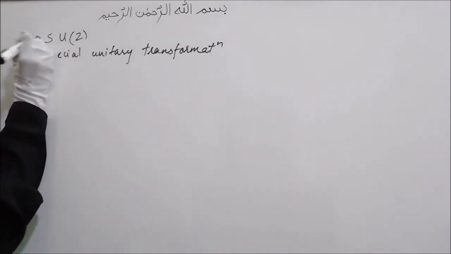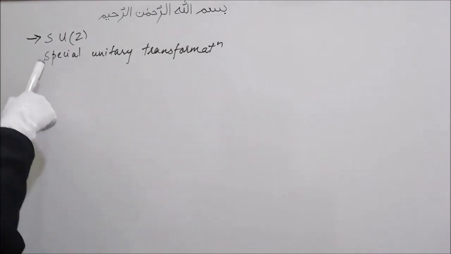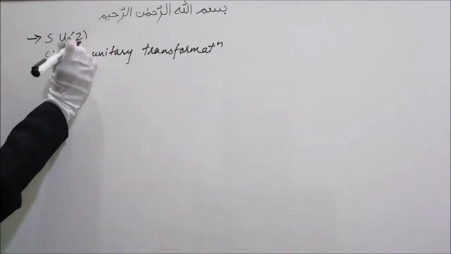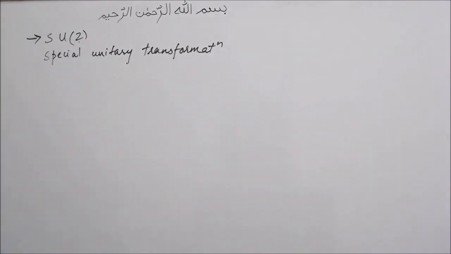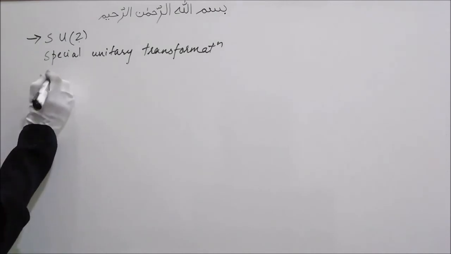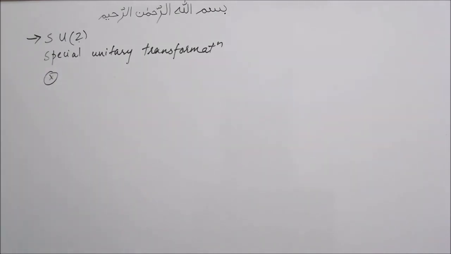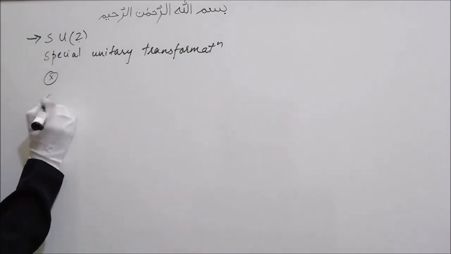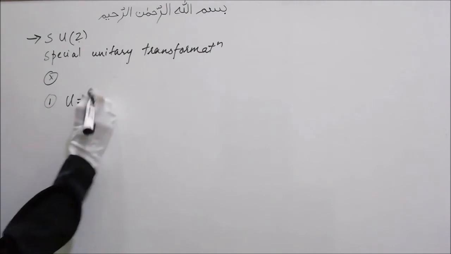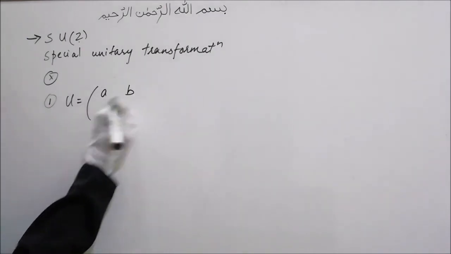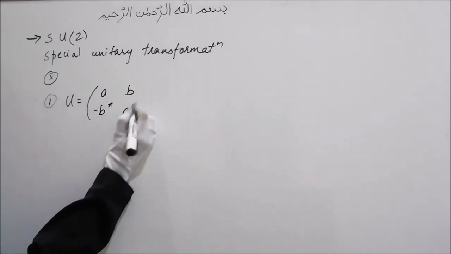Next we have SU2, which is a special unitary group of order 2. SU2 is a group of special unitary matrices of order 2 under matrix multiplication. For any matrix to be an element of this SU2 group, it should satisfy two conditions. First, the matrix must be written in this form: A, B, minus B star, A star.